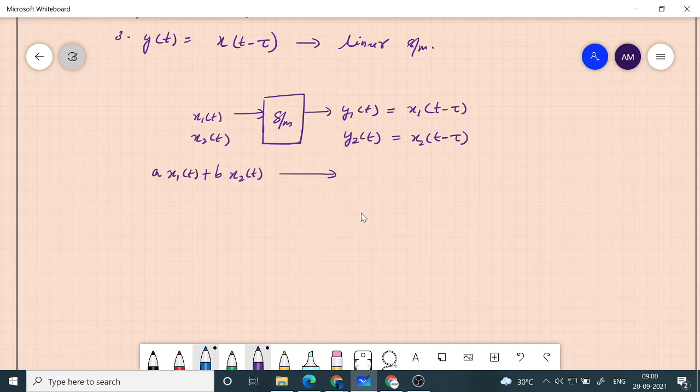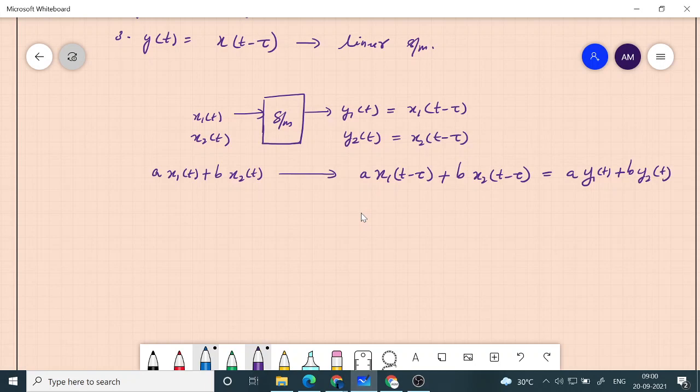So a into x1 of t plus b into x2 of t gives a into x1 of t minus tau plus b into x2 of t minus tau, which is the same as a into y1 of t plus b into y2 of t.